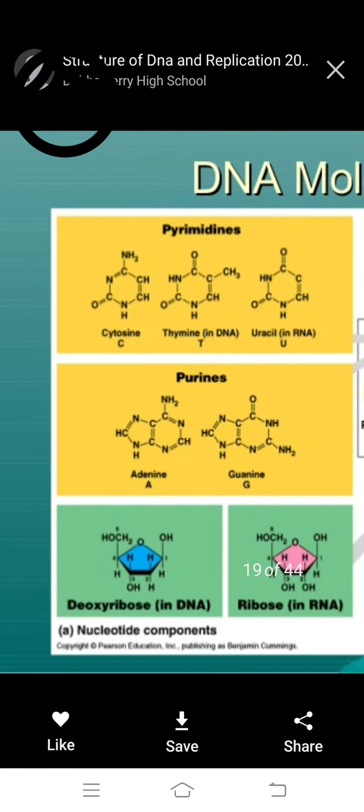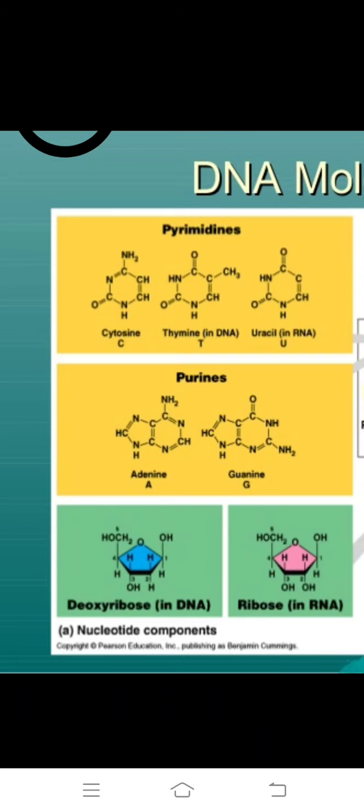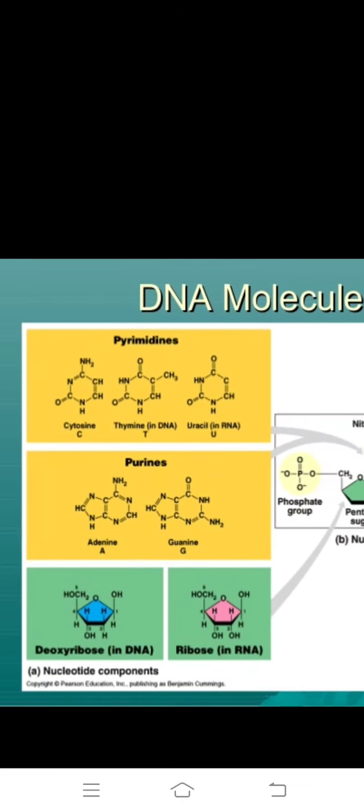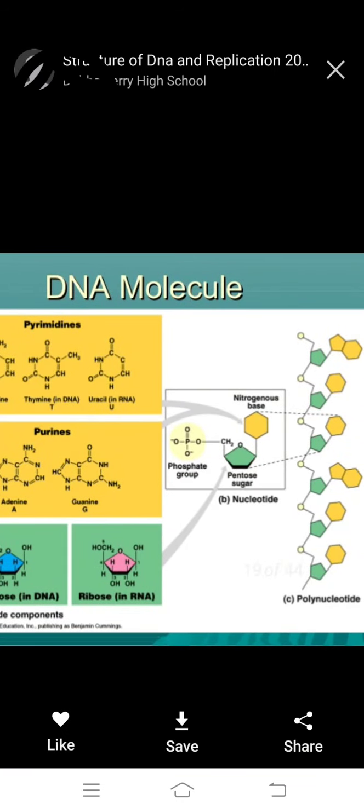This structure we observe: deoxyribose in DNA means the oxygen on the second carbon is absent, but here it is present. This OH on the second carbon is not present in deoxyribose. Okay, next.